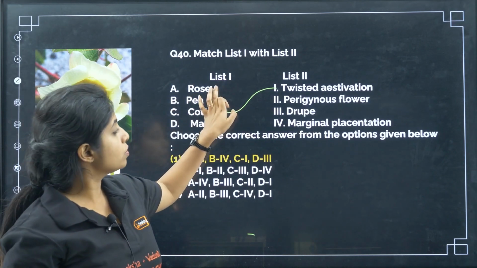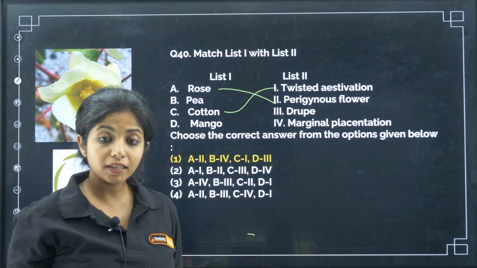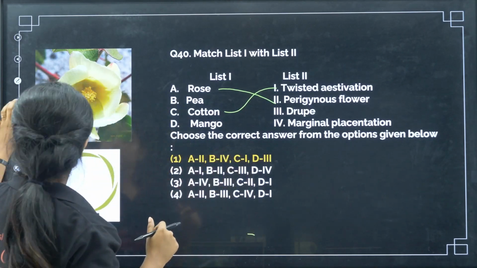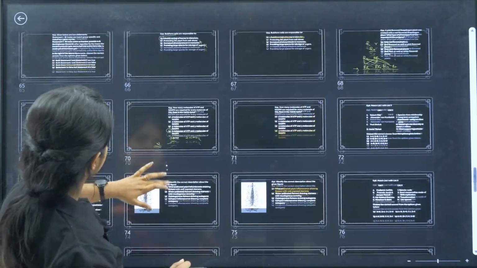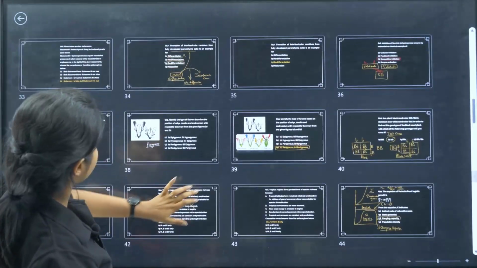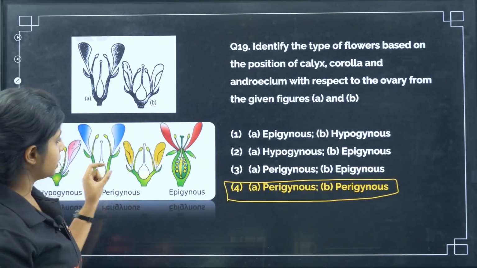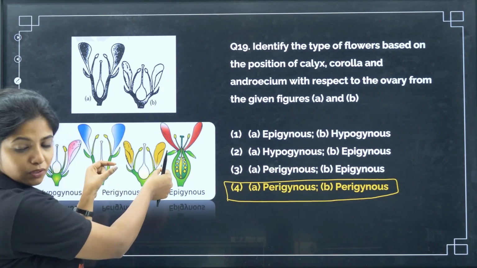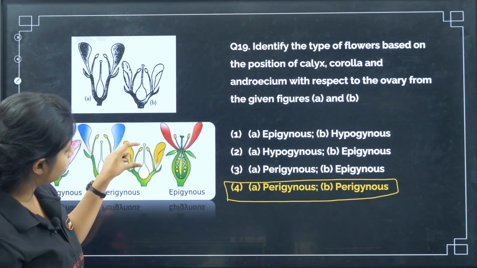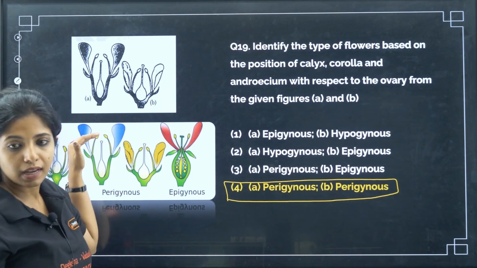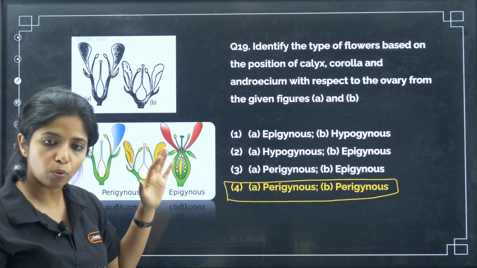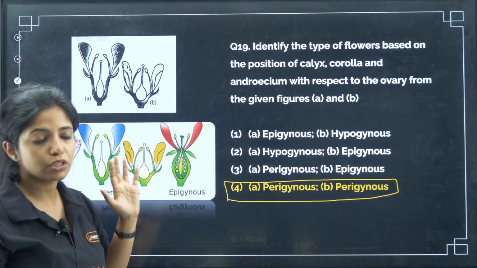What about rose? Rose is a perigynous flower. As I already told you, what is perigynous? I had the picture of perigynous. Yes, this is perigynous. Basically, on the thalamus, at the tip of the thalamus or receptacle, you have all the petals and things like that, and the ovary, androecium and gynoecium are almost up to the same level. This is known as perigynous. So basically, rose has a perigynous ovary. Remember that.